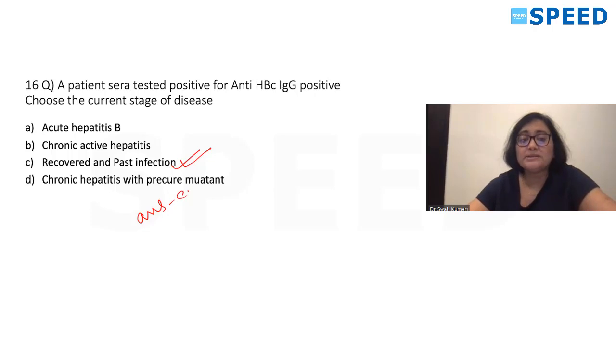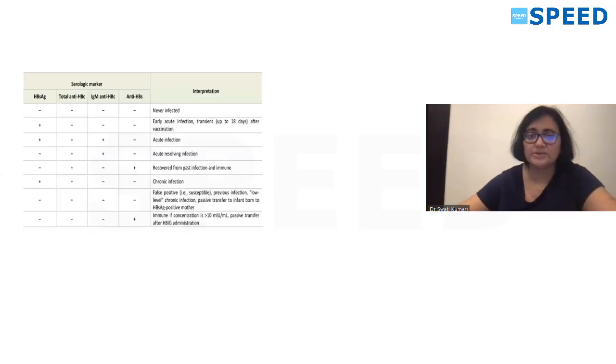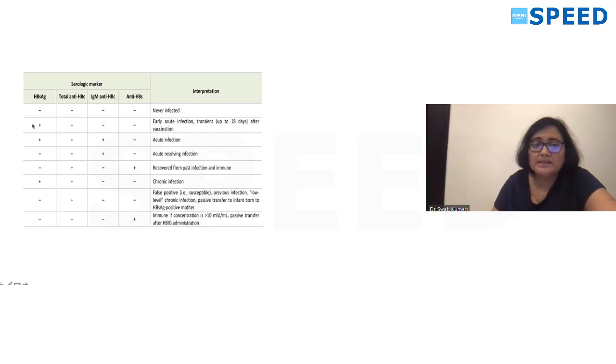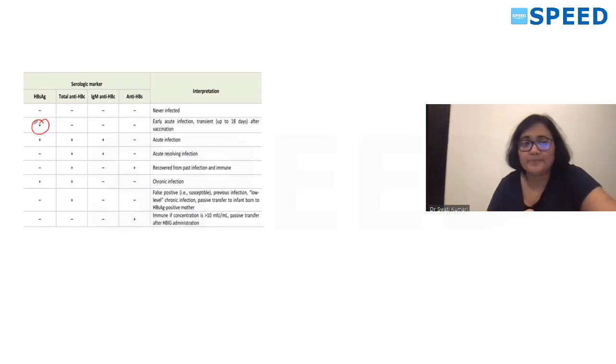So what you see in acute hepatitis B, we'll see this chart. If it's early acute, you will see only hepatitis B surface antigen positive.